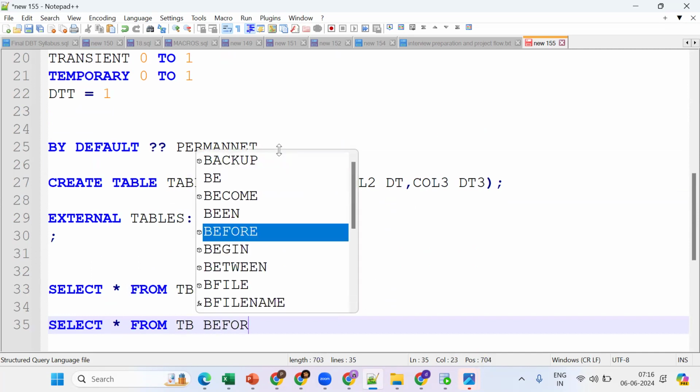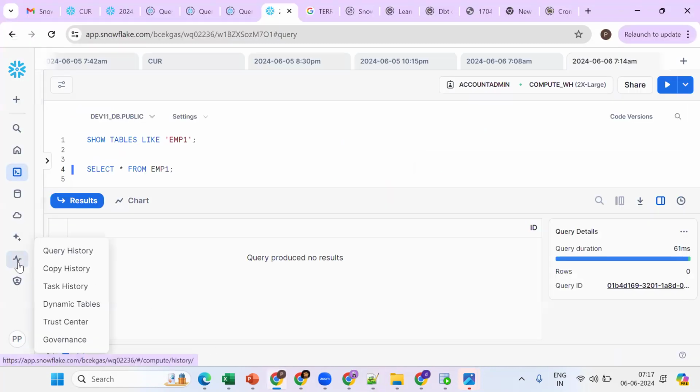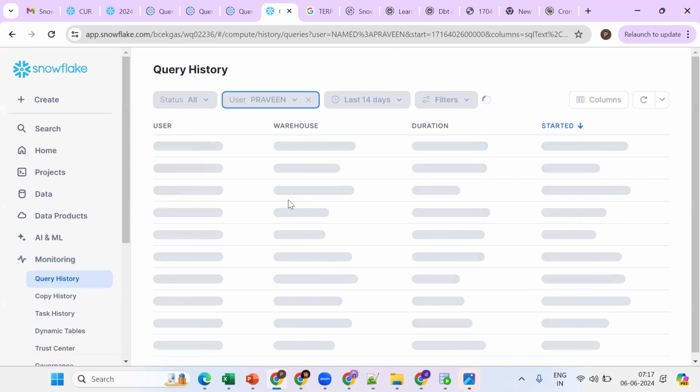Select star from table, then BEFORE statement, pass the query ID. Now tell me, how do we get the query ID? From where can you get the query ID? Not the query profile, but from the query history tab. Okay, so from the query history tab we can get this done.